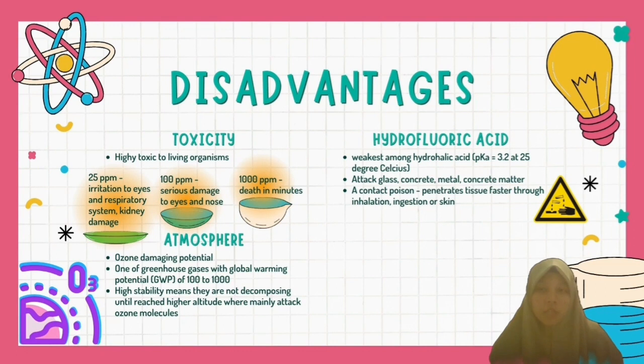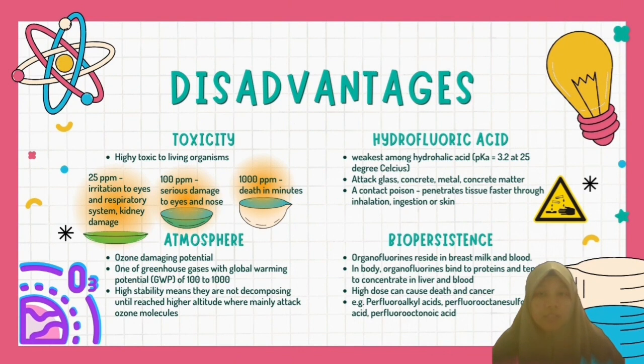Another disadvantage of fluorine is towards the atmosphere. Fluorine has ozone-damaging potential, where fluorocarbon gases are generally greenhouse gases with global warming potentials of about 100 to 10,000 times. Their high stability meant that they did not decompose until they reached the higher altitudes where they attacked the ozone molecules. Last but not least is bioresistance.